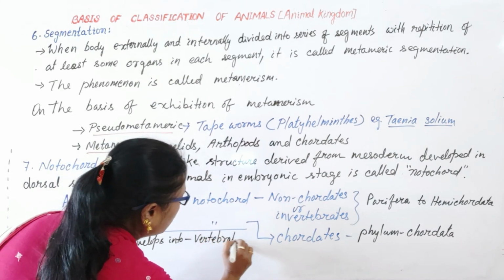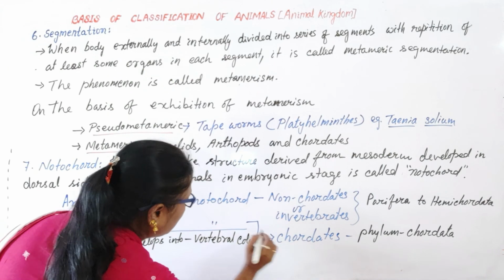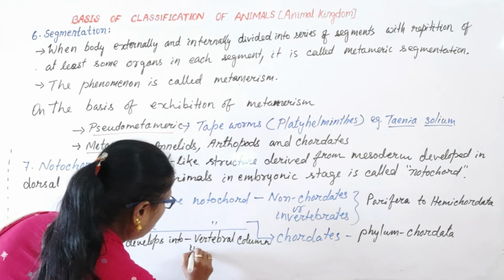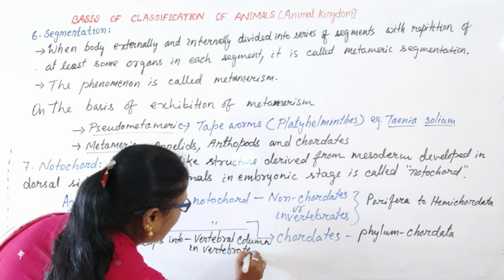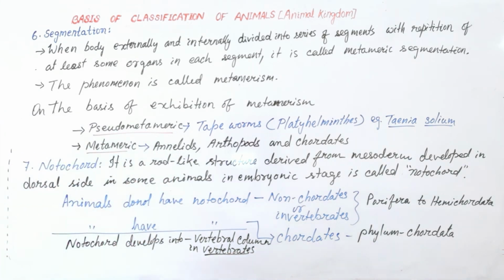Those having the backbone or vertebral column are called vertebrates.